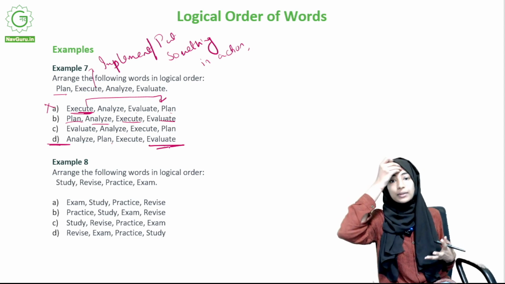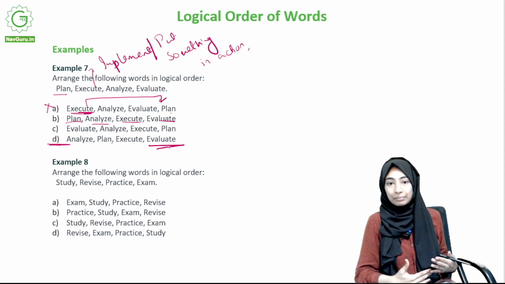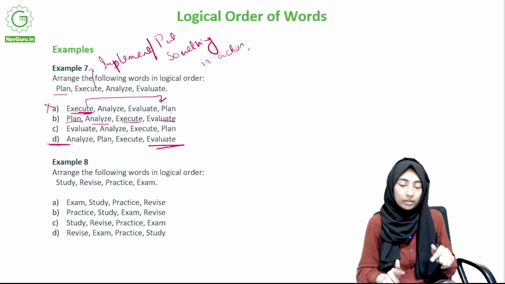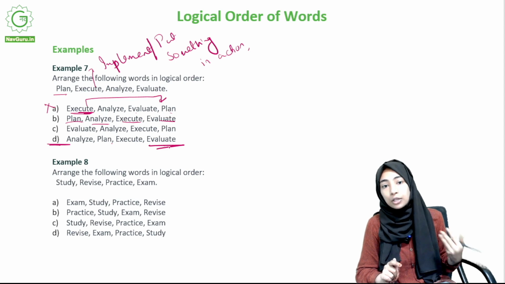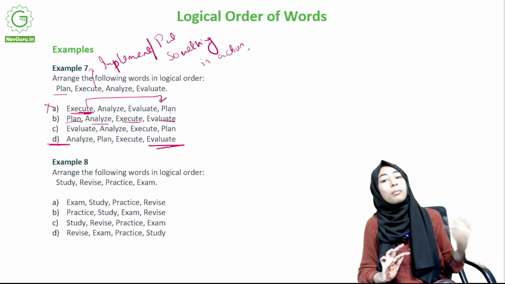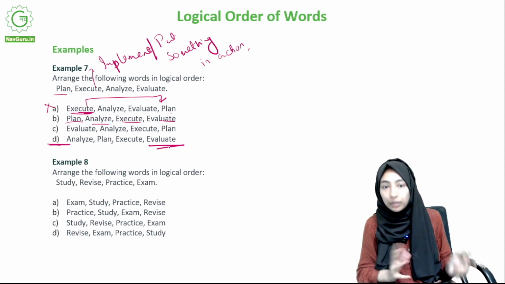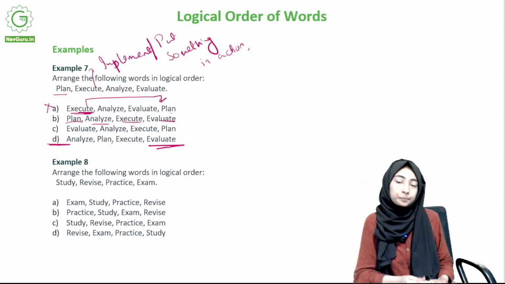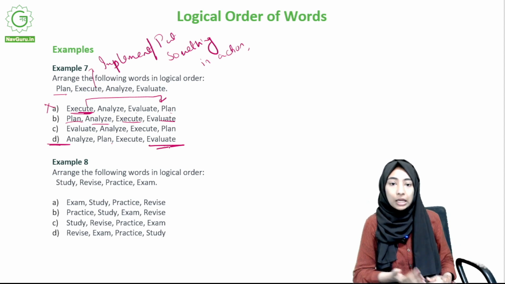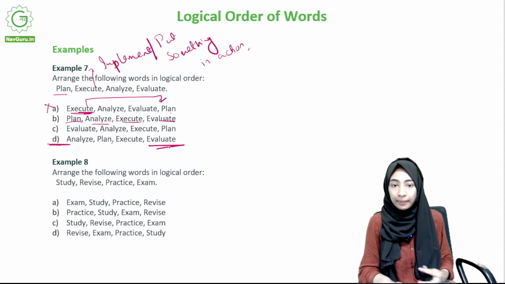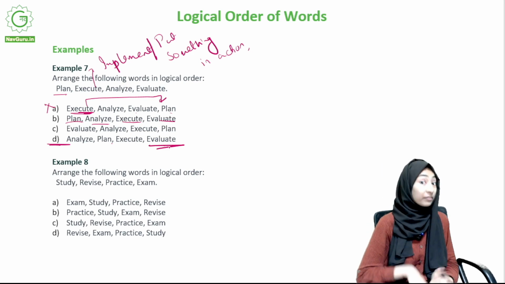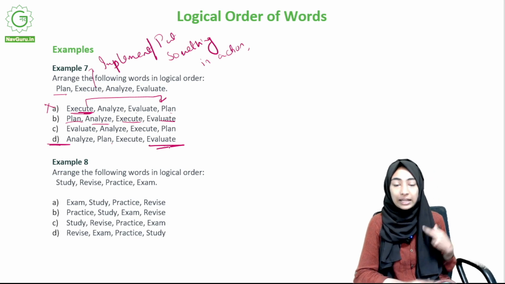What we mean by evaluate is usually you look at something and then you try to find out. So in this context, what evaluation means is that after you execute your plan, you look back and you think about, okay, how did the execution go? Where did I go wrong? Like for example, say you have an exam. You make a plan for 1 month, you start studying, so the execution has begun, but then later on you realize, you know, you studied well, but you did not do previous year questions, things like that, right? So that is called evaluation.